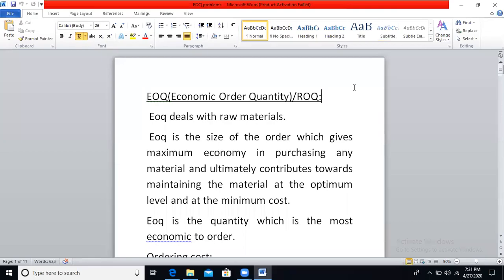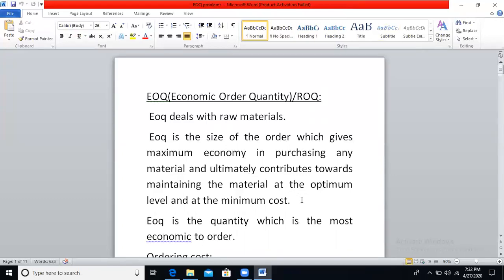Good morning. Let's see the next concept, that is EOQ. EOQ means economic order quantity. It is also known as reorder quantity. EOQ mainly deals with the raw materials. EOQ is the size of the order which gives maximum economy in purchasing any material and ultimately contributes towards maintaining the material at the optimum level and at the minimum cost.